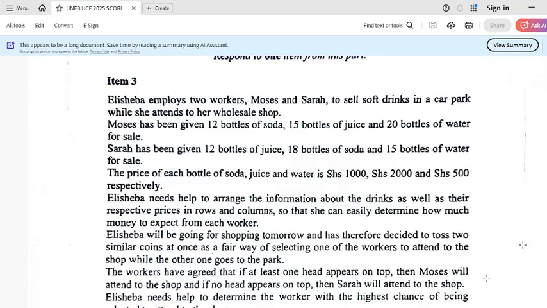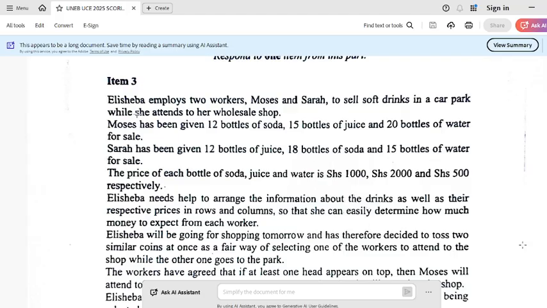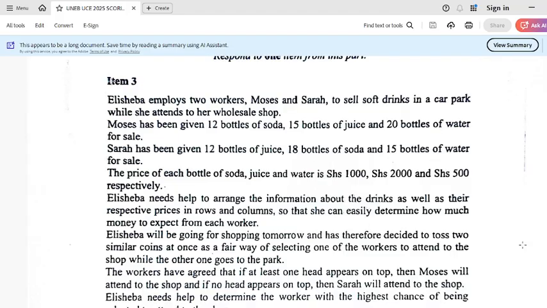And by the way, one of the cheapest items to pass is this set of items, that is 3 and 4. We are required to answer only one item. But these are the cheapest things. Look at matrices, look at set theory, data collection and display. Things which are just direct. Probability, very direct things. Now, let us read through item number 3 of UNEB 2025. That is UCE this year. Okay, let us read through very slowly. We are beginning. This is item number 3.